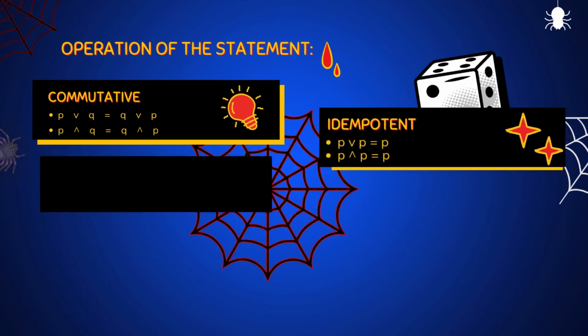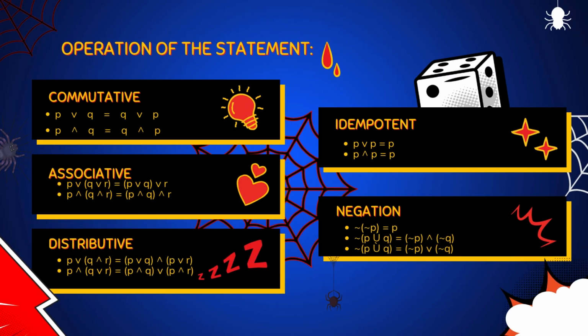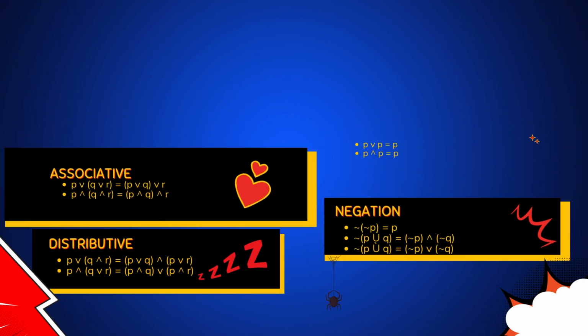Okay guys, lastly, I'm gonna show you guys the examples of operations of the statement. First, we have commutative. Secondly, we have associative. Next, we have distributive. Next, we have idempotent. And lastly, we have negation.